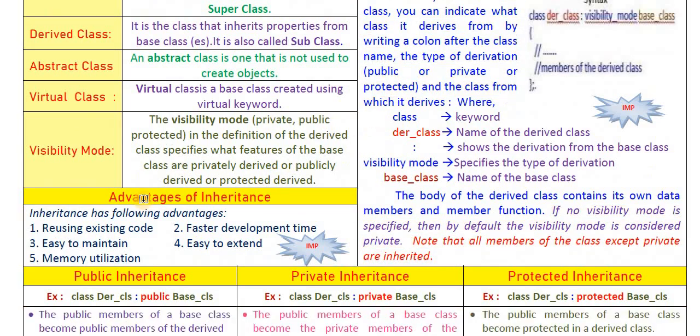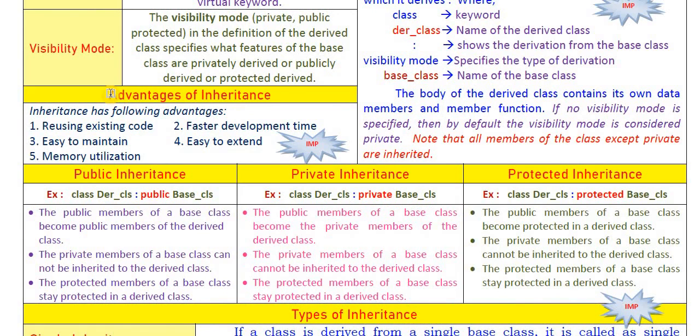Okay, next. Here the next important thing is the advantages of inheritance. This is a very important topic, because many times this question comes in the exam for 5 marks. Here you just have to write 5 points to get the 5 marks. So you have to remember this. Inheritance has the following advantages.